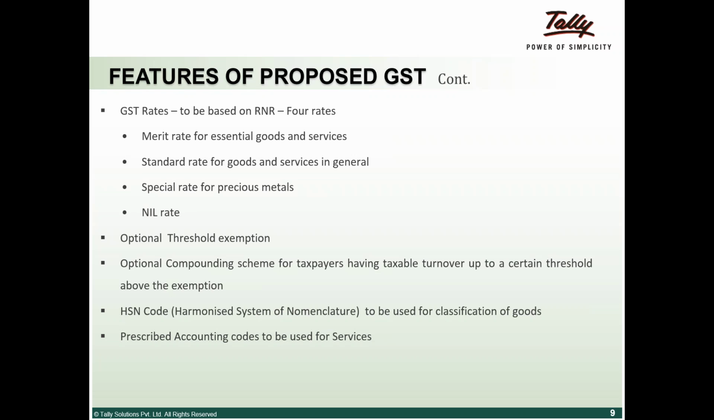In GST there's a compounding scheme that people can opt for. Under the compounding scheme, on your total turnover you pay a fixed tax without giving any details. That's called a compounding scheme. In the present regime also, in VAT as well as service tax, there are compounding schemes available. Basically, on the basis of your total turnover, you need to pay a certain fixed amount of tax. So you will not get an input credit.